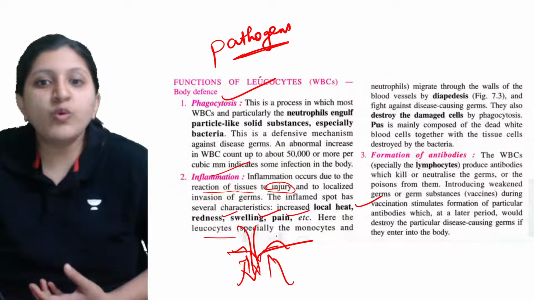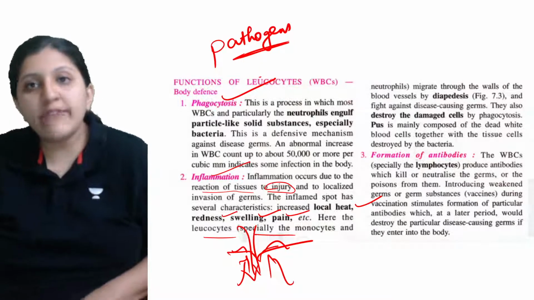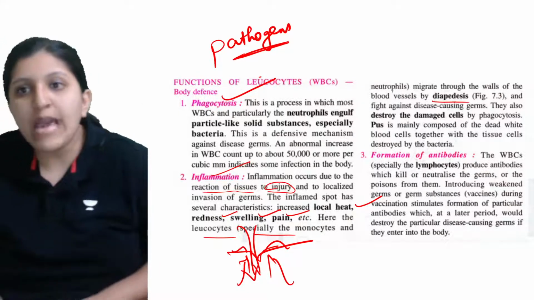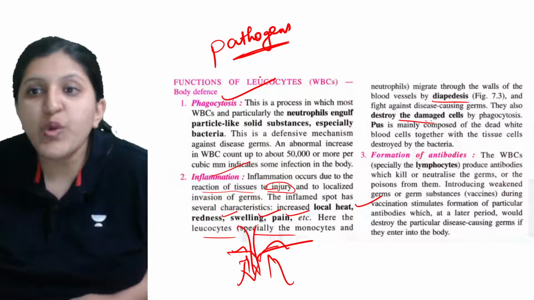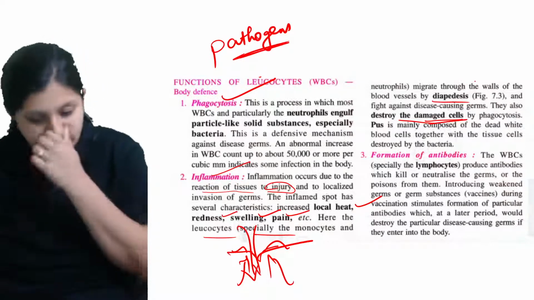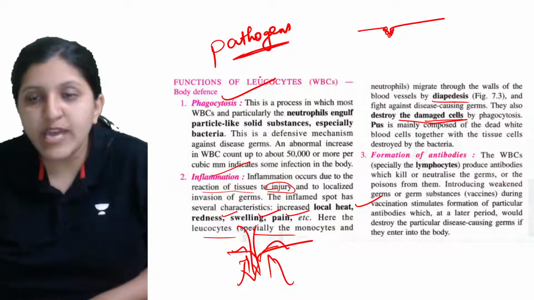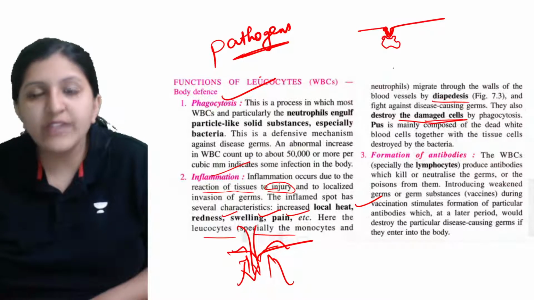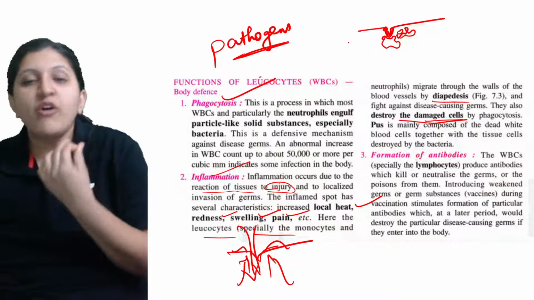Here the leukocytes, especially the monocytes and neutrophils, will migrate. That means diapedesis is going to occur. They move across the capillary and destroy the germs which are there. They also destroy the damaged cells by phagocytosis. Here the tissue damage is there, a group of cells, and all these tissues are damaged. WBC is coming to engulf the damaged tissue and also the pathogen. So that is the function of a WBC.